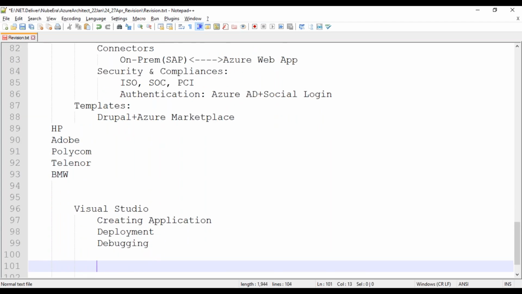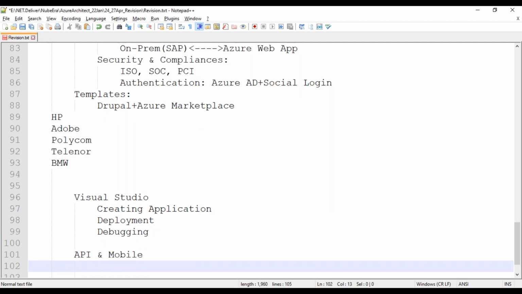This is one benefit we have, and also we have something called REST API. You can create an API, and mobile related features we can do here basically. So CORS or RESTful API, all these things are possible with this.